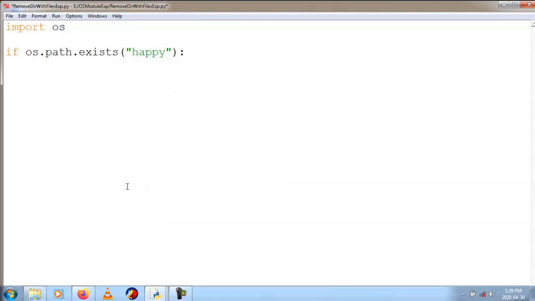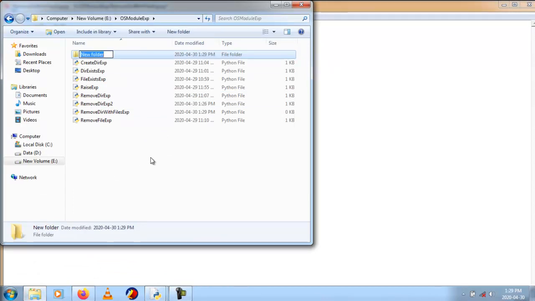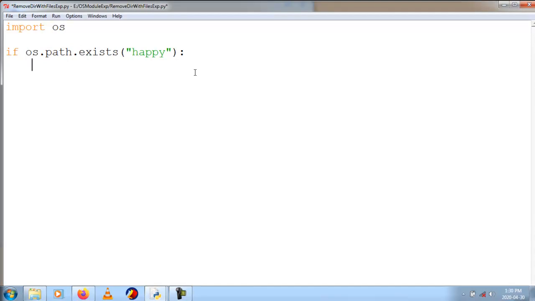My current working directory is OS module examples, and here I will create one directory called happy. If the happy directory exists, then os.rmdir happy.